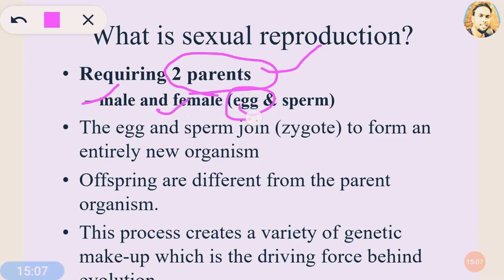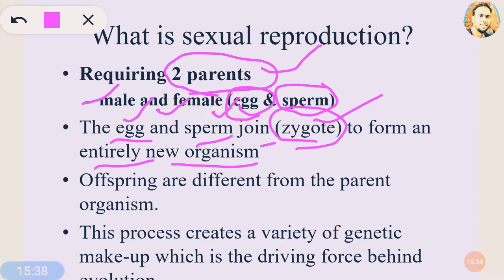The female parent produces a gamete, the female gamete, egg or ovum, and the male parent produces sperm as a male gamete. So egg and sperm join or fuse and form one special cell that is called a zygote to form an entirely new organism. So simply, in the sexual type of reproduction, male and female form egg and sperm, and they fuse with each other and form the zygote, and that zygote finally converts into a new organism. So offspring are different from the parent organisms.